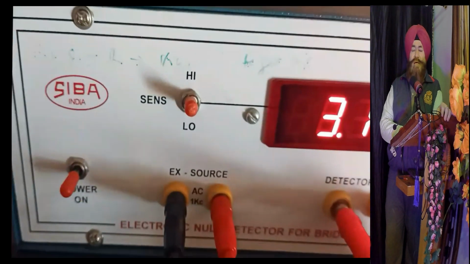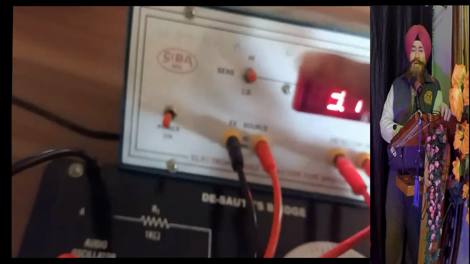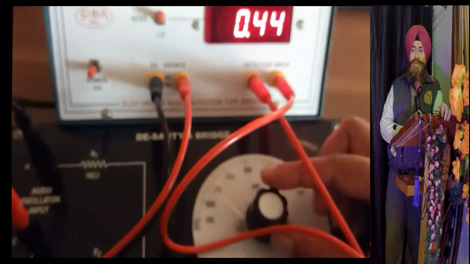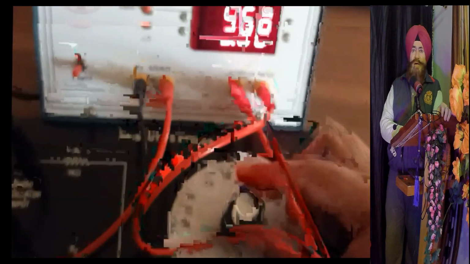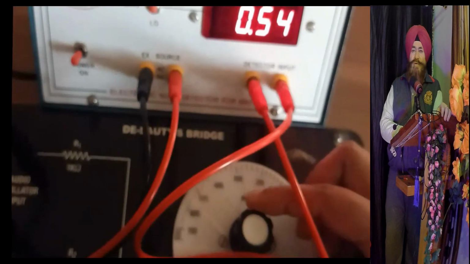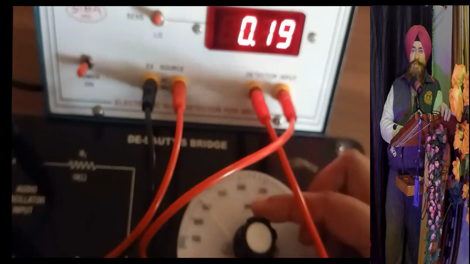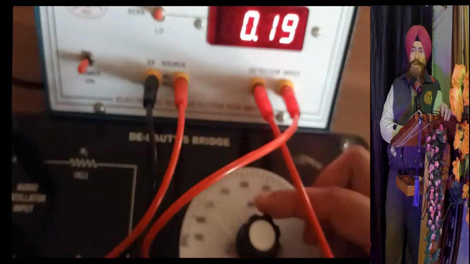Similarly, you repeat it for the high frequency. Now this is at high frequency. Again we are repeating. Now again, it is decreasing. This is a high value. Now decreasing. Go on changing the capacitance of the known capacitor till now 0.19.